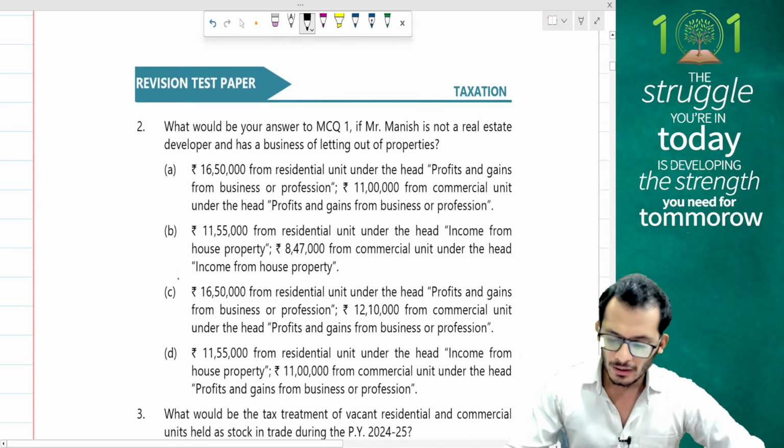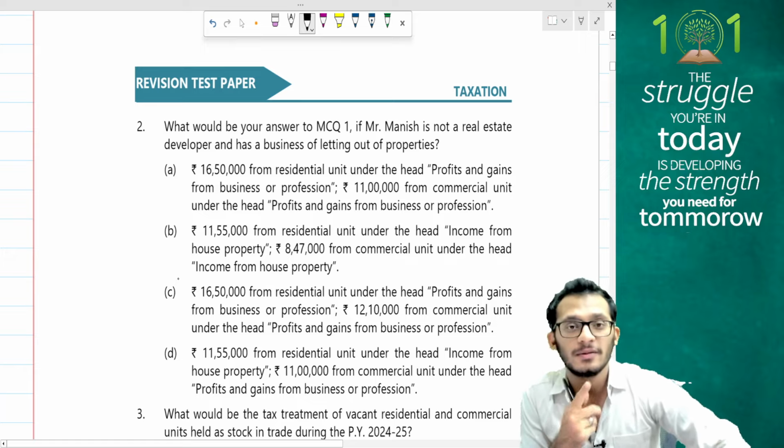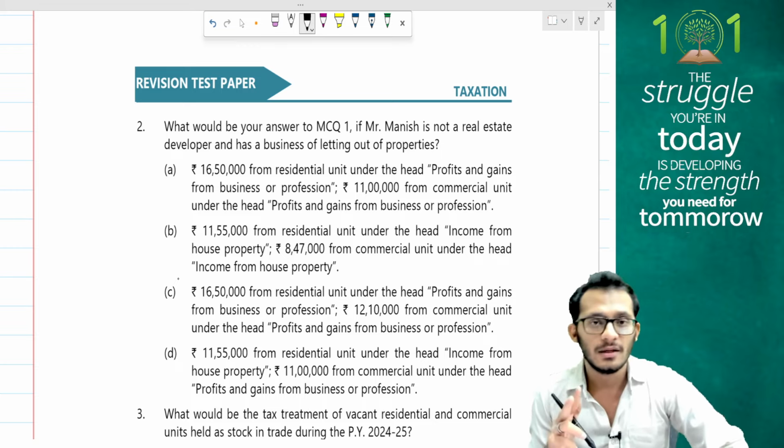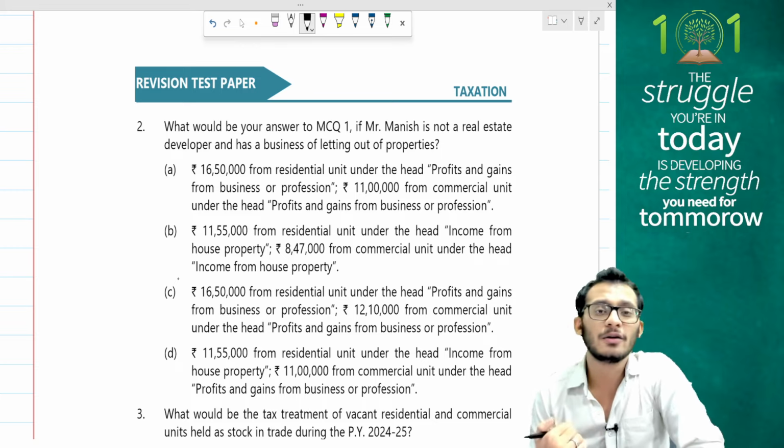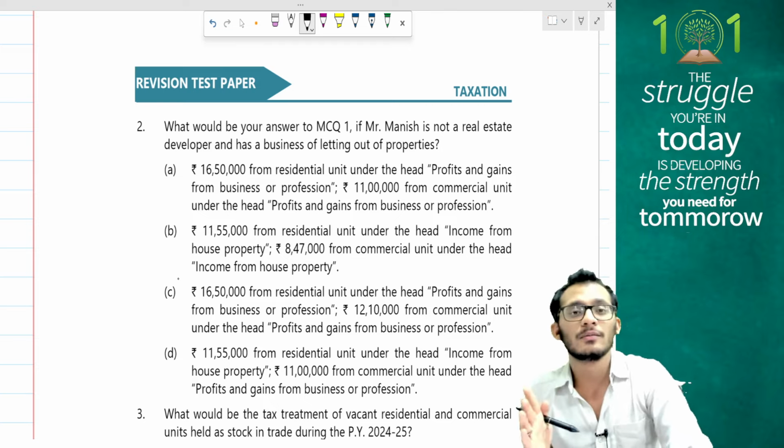Look at question number 2. What would be the answer to MCQ number 1 if Mr. Manish is not a real estate developer and has a business of letting out of properties? Now, people, here is where the amendment comes into picture. The moment the amendment came in and clarified, even if you're in the business of letting out of properties, residential is always going to be under HP, commercial alone moves to PGBP.